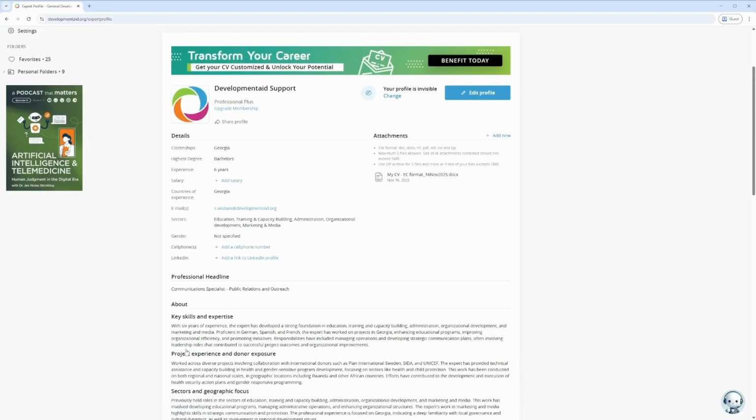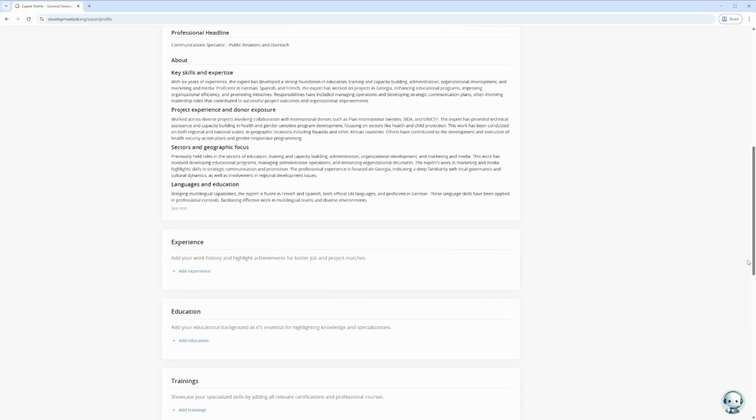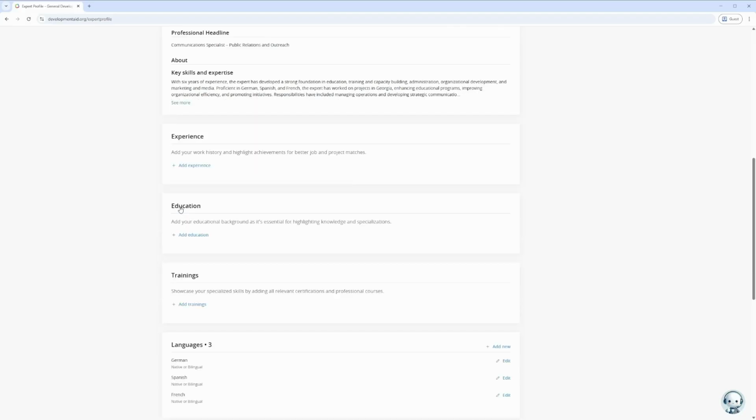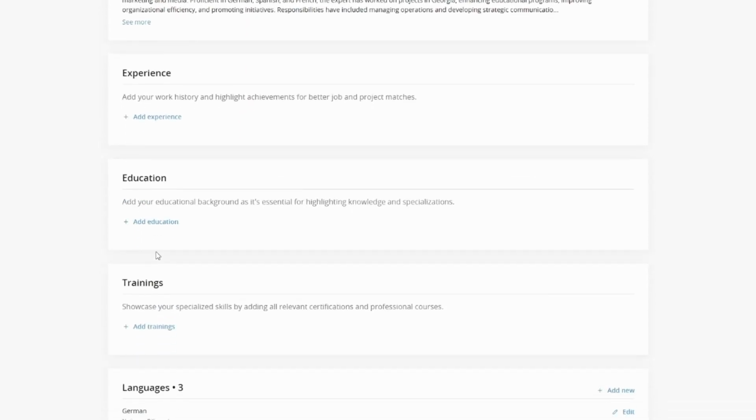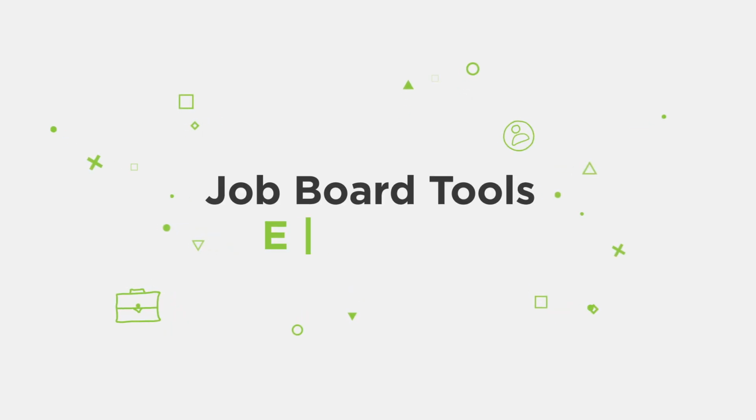In the About section, you can keep or edit the AI-generated text. Add your own voice and include important keywords and phrases that reflect your skills and sectors of work. It helps recruiters find you easily. Complete your experience, education, trainings, and languages. Every detail adds credibility and boosts visibility in searches. With your profile ready, let's move on to one of the most popular areas of the platform, the job board.